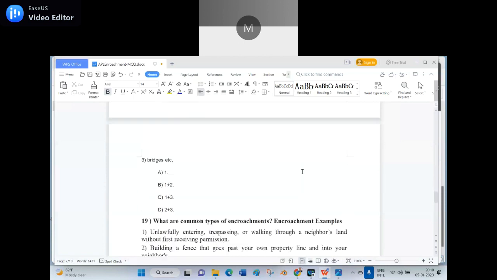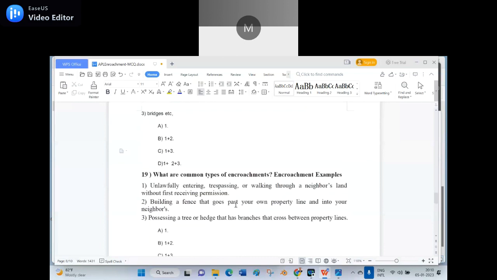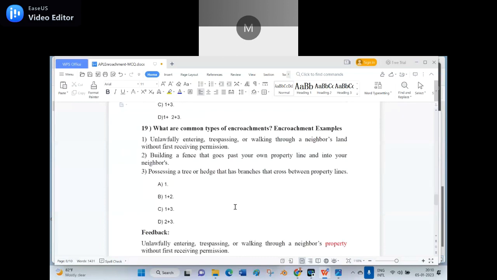So the answer is 1 plus 2 plus 3, because I saw it in the above explanation. Always keep in mind what options are given, and pick from there. Don't make any assumptions and presumptions. Is it clear?